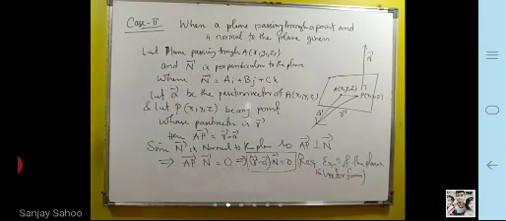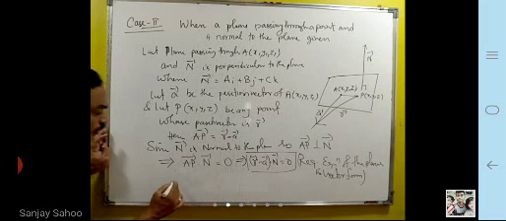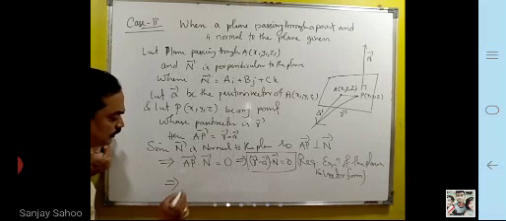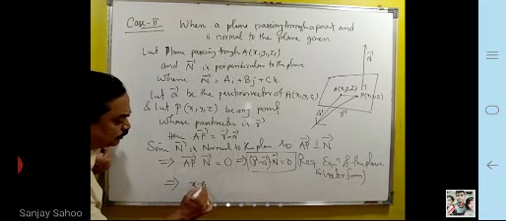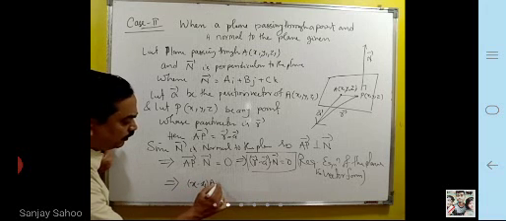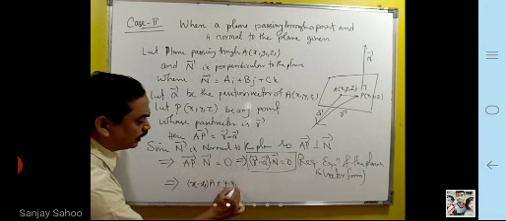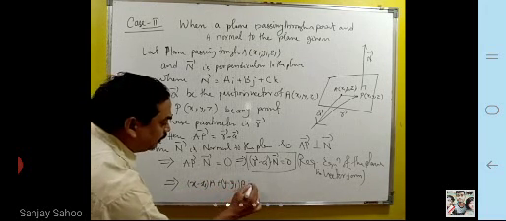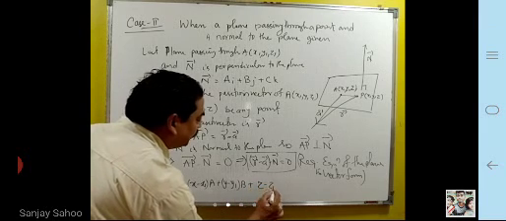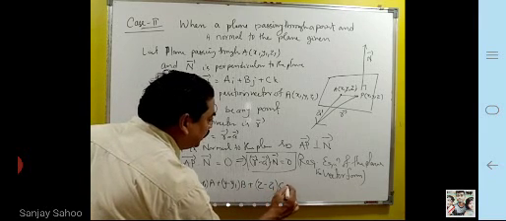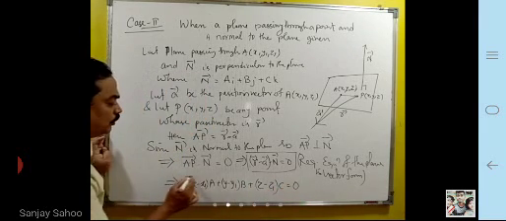Which implies x minus x1 into a, plus y minus y1 into b, plus z minus z1 into c is equal to 0.